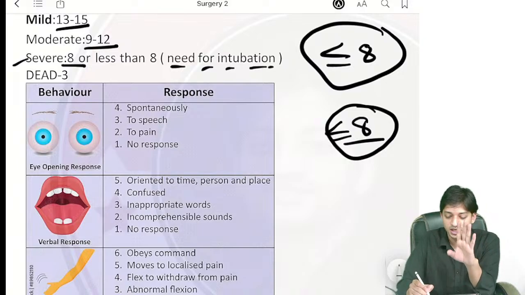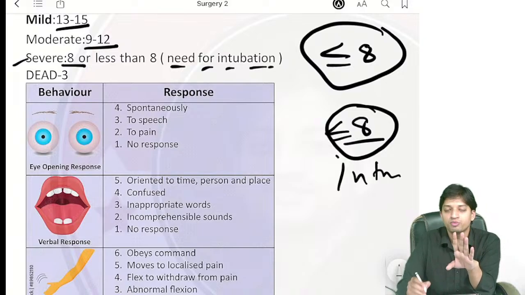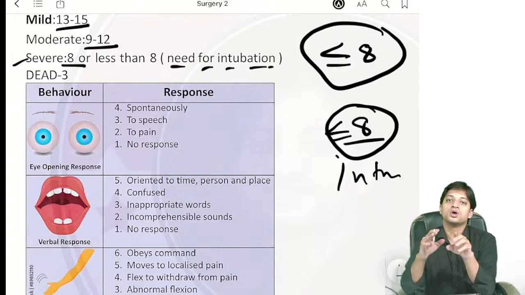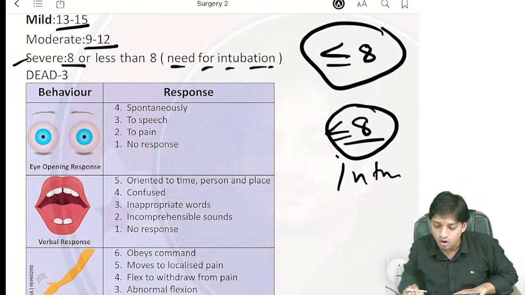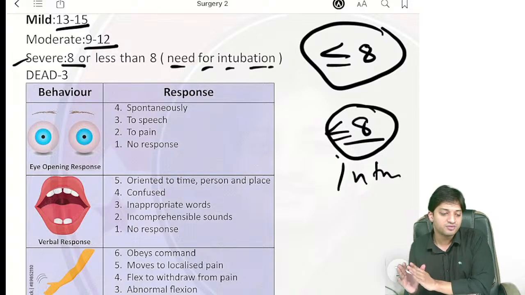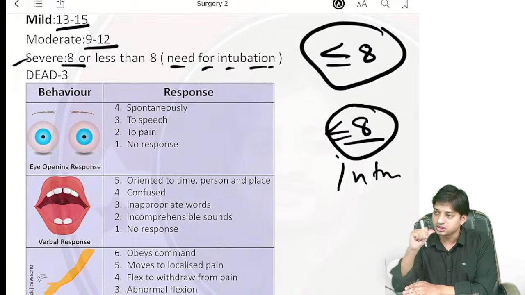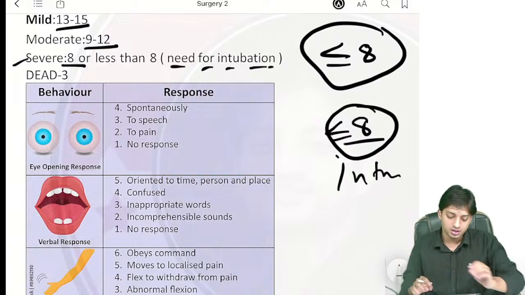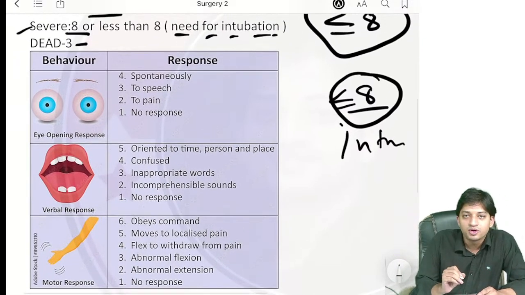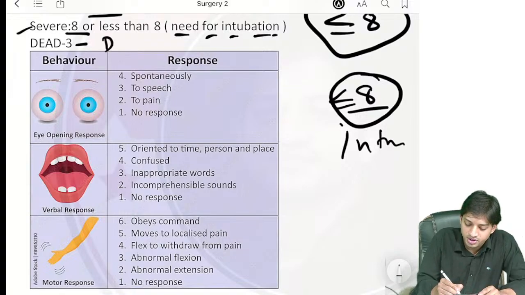Even if they give you GCS is 8 and the patient is conscious, always remember, if GCS is 8 or less than 8, the next best step will always be intubation, because there is risk of patient becoming hemodynamically unstable, or going unconscious, right? So always prefer the next best step. Even if in the history they give you that he is conscious, just intubate the patient. Now if the GCS is 3, then what will be your response? Either the patient is dead or the patient is in deep coma.